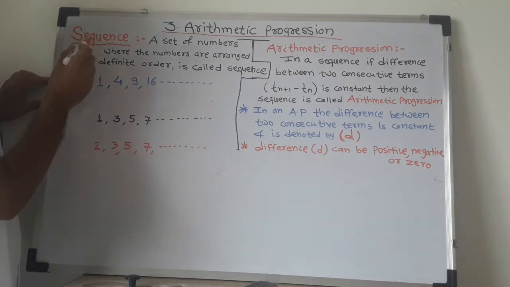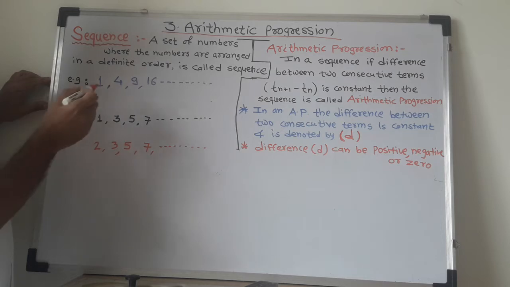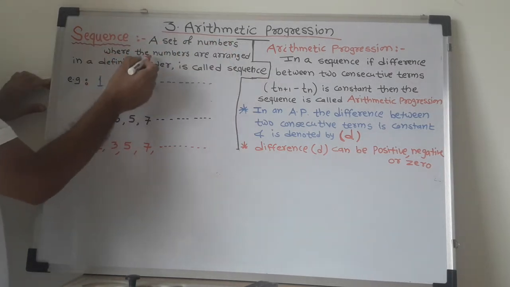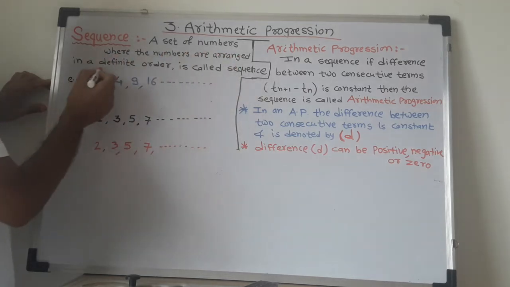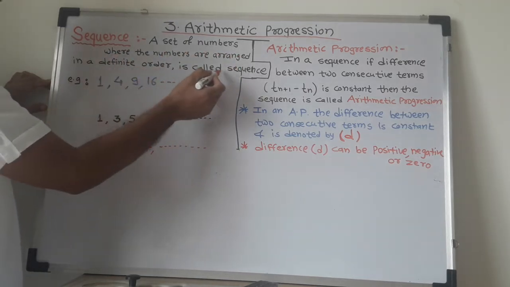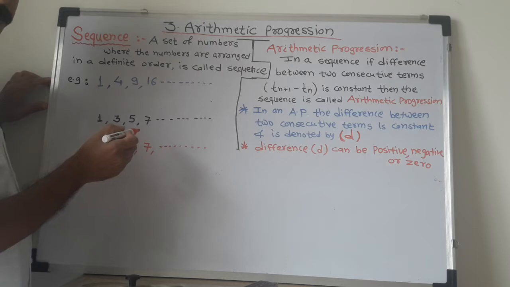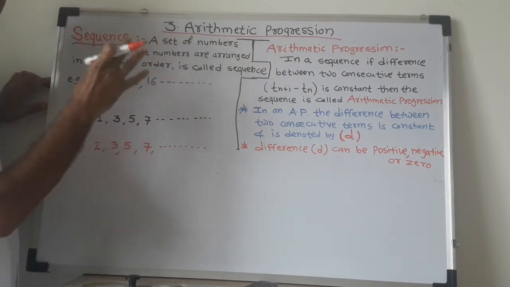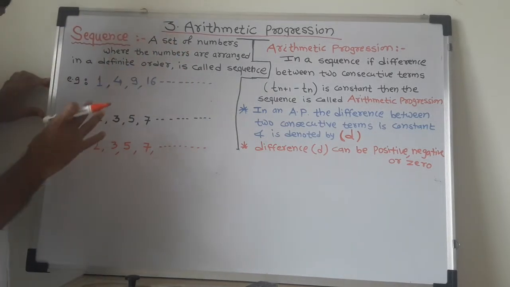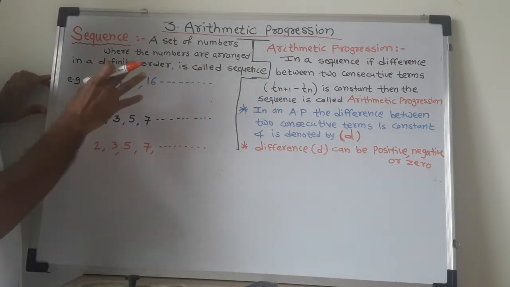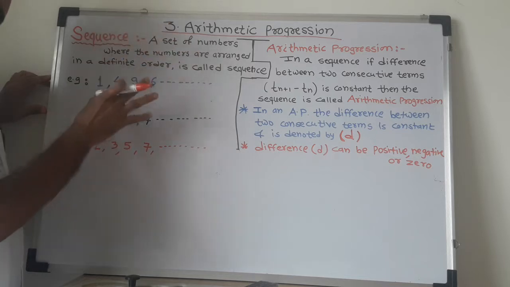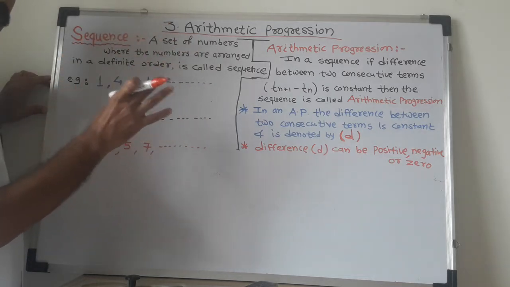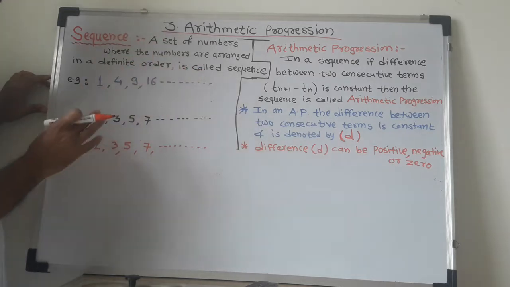So first, let's understand the definition of sequence. A set of numbers where the numbers are arranged in a definite order is called a sequence. सिक्वेन्स म्हणजे काय की ज्याच्यामध्ये दिलेले नंबर हे पर्टिक्युलर ऑर्डर नुसार अरेंज केलेले असतात. Means in a sequence all the numbers are arranged in a particular order or by a particular rule.